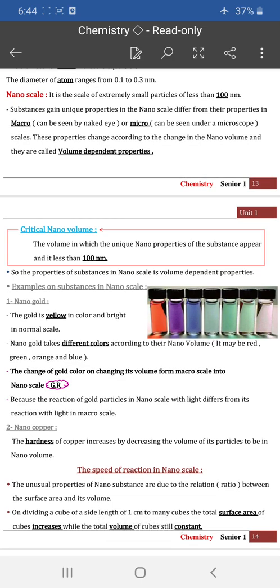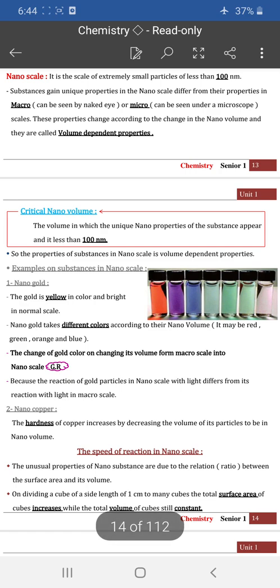Nanoscale is a scale of extremely small particles of less than 100 nanometers. We have nanoscale and macroscale and microscale. Macroscale, the particles which can be seen by our eyes, but microscale, particles which can be seen under a microscope. But nanoscale is the particles which have a diameter less than 100 nanometers.